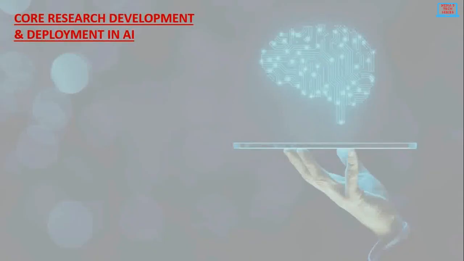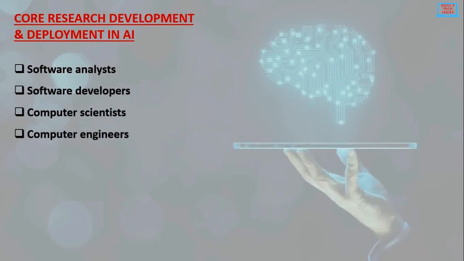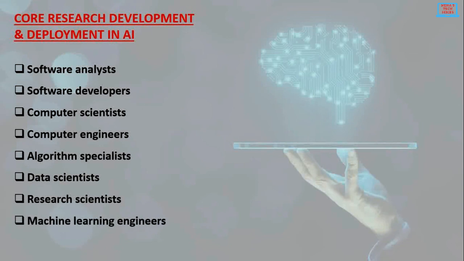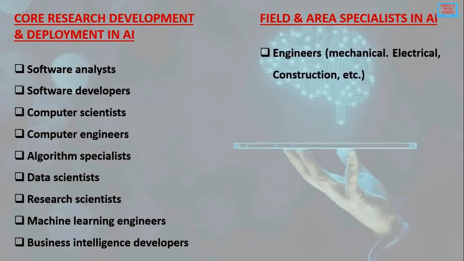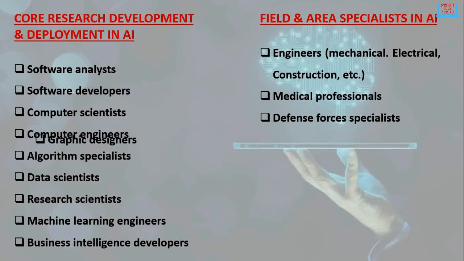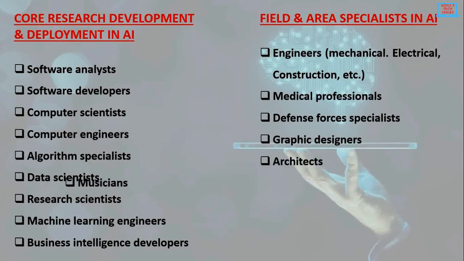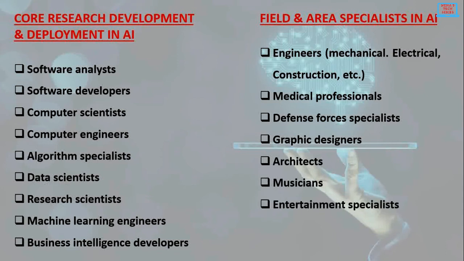The core research, development and deployment in AI: software analysts, software developers, computer scientists, computer engineers, algorithm specialists, data scientists, research scientists, machine learning engineers and business intelligence developers. If we talk about the field and area specialists in AI, then we have engineers, mechanical, electrical, construction, etc., medical professionals, defense force specialists, graphic designers, architects, musicians, and entertainment specialists.